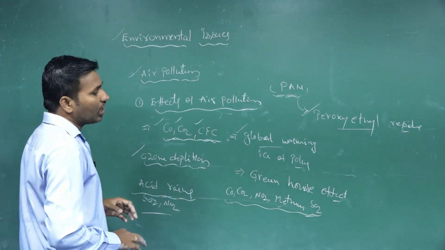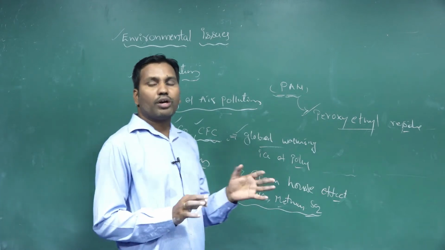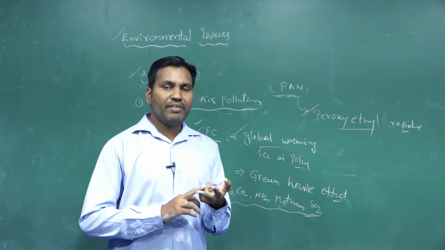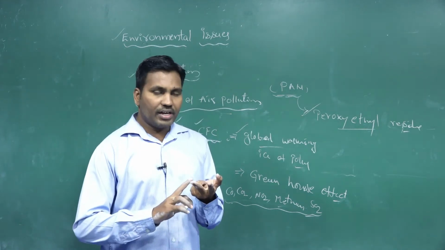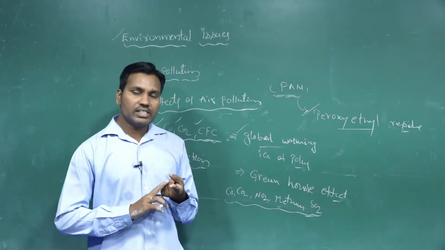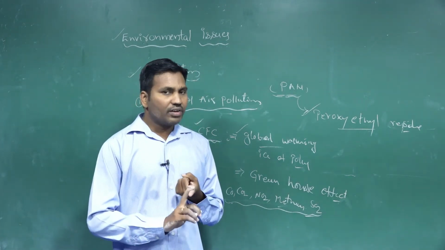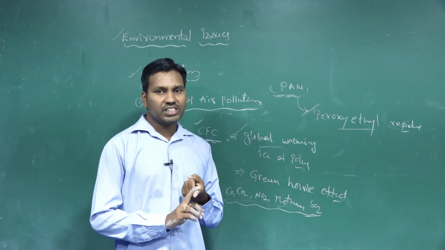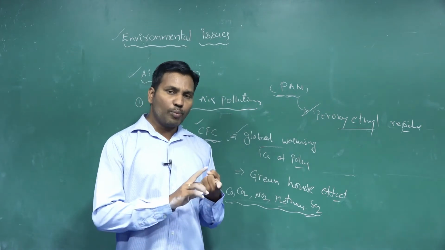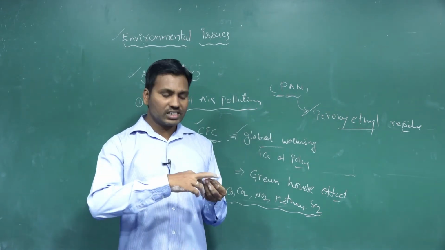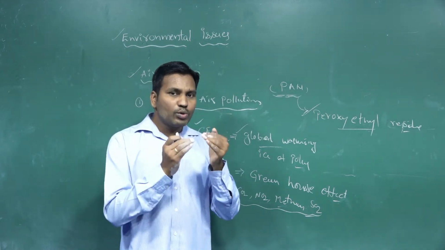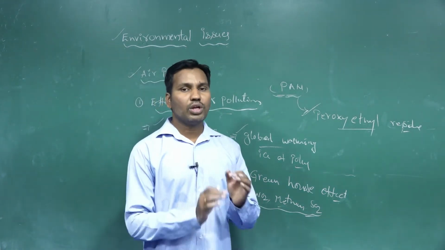Then we take the controlling measures. How do we control air pollution? By increasing plantation, preventing deforestation, reducing unnecessary use of automobiles, and purifying the gases from whatever effluents are released industrially. If we follow these controlling measures, we can easily reduce air pollution. These are the controlling measures.